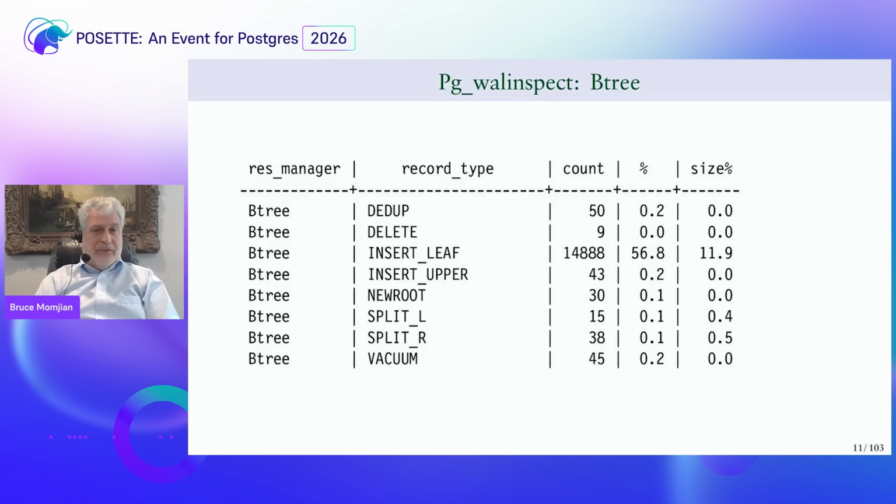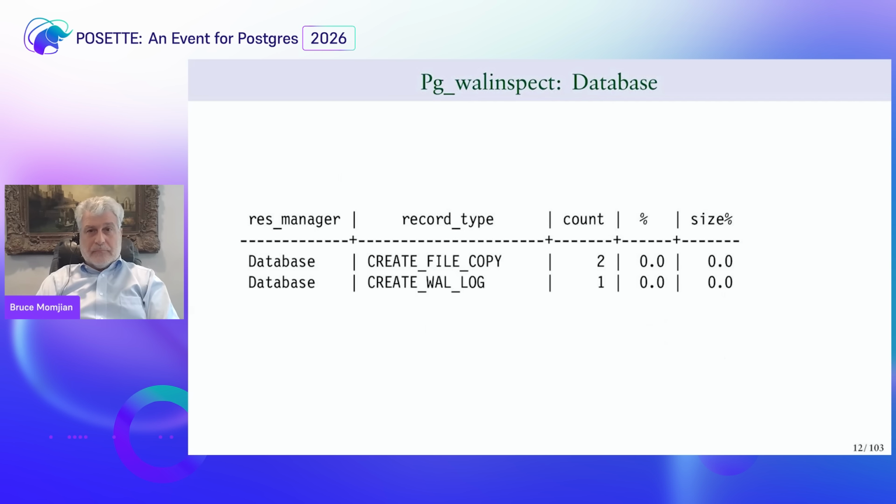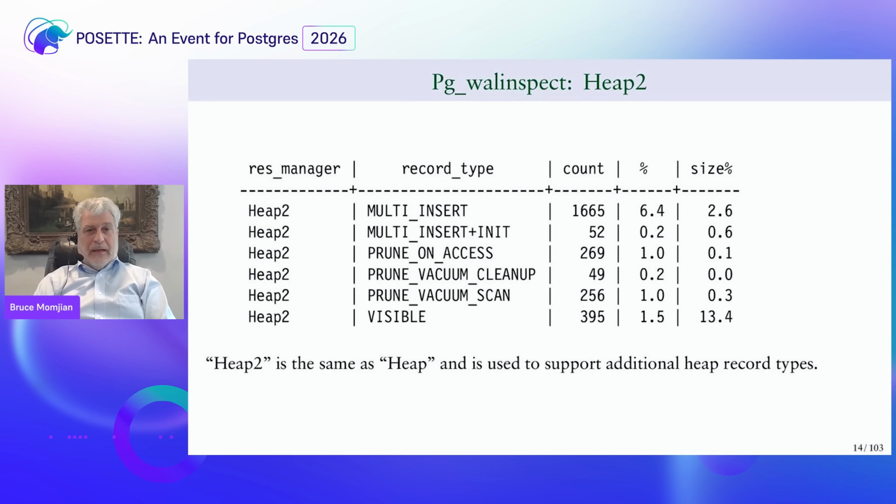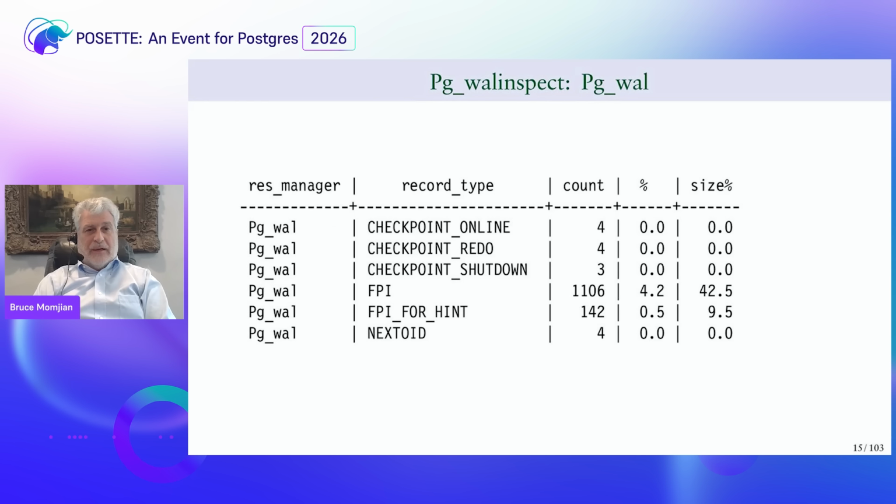And those are typical things you'd see in the write ahead log. When you do their database resource manager, these are basically things we would do for a new database. The heap tables, which are basically the data storage tables, you can see things like a delete, a hot update, an insert, are all record types that we would have. Heap two, again, other types of heap records.